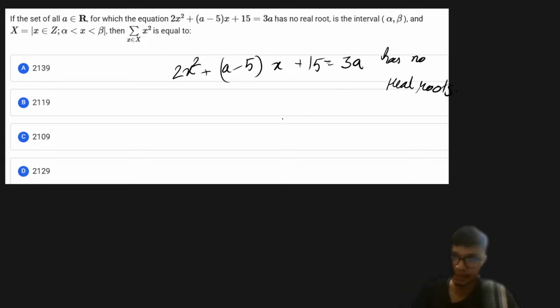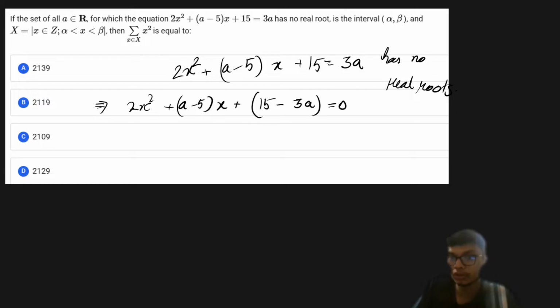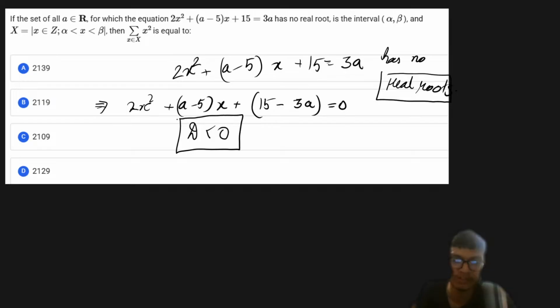Let us make this a quadratic equation: 2x square plus (a minus 5) times x plus 15 minus 3 times a, equated to 0. If it has no real roots, then the discriminant of this equation should be less than 0.